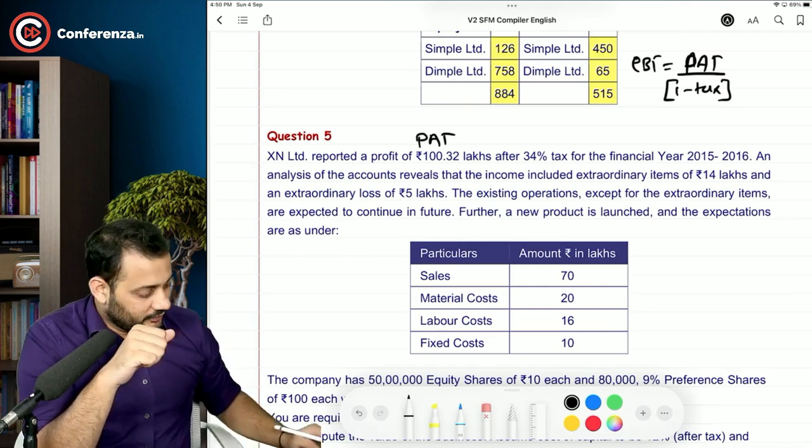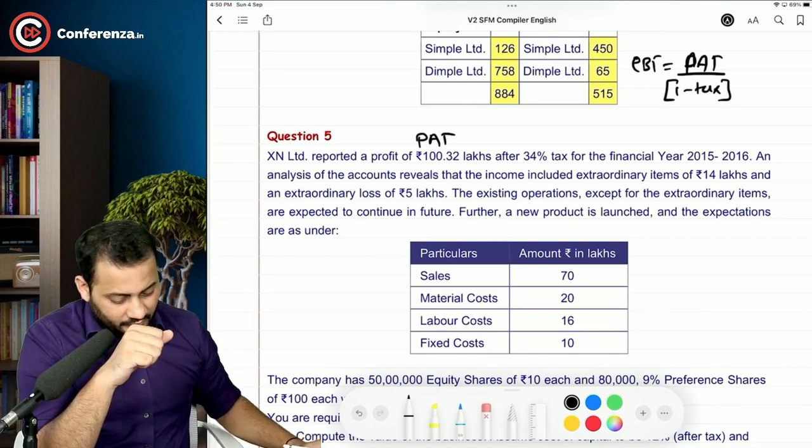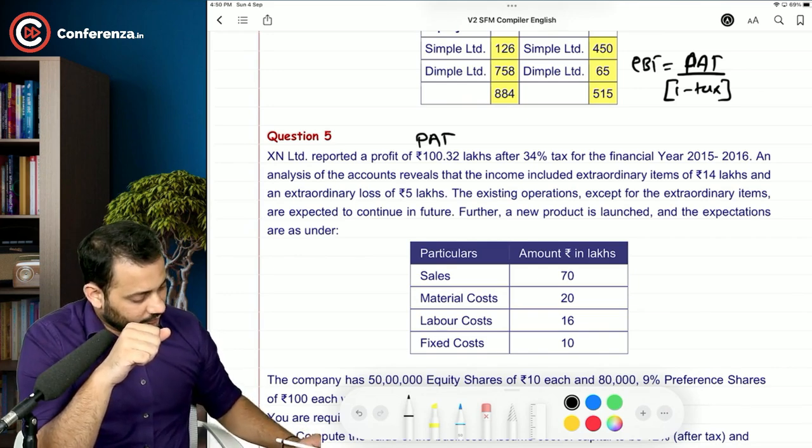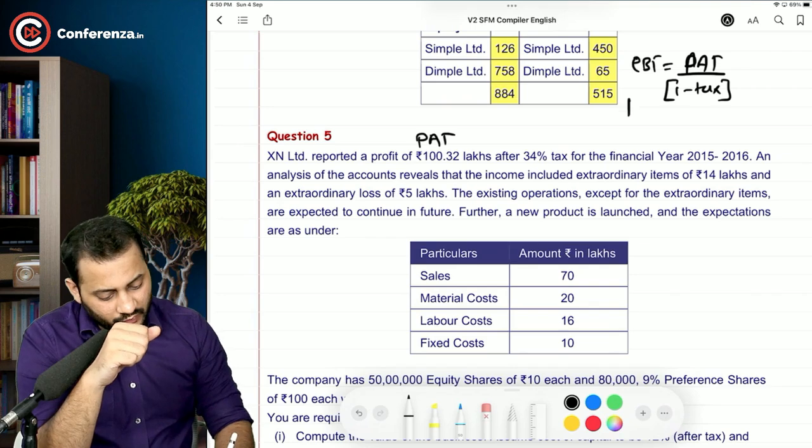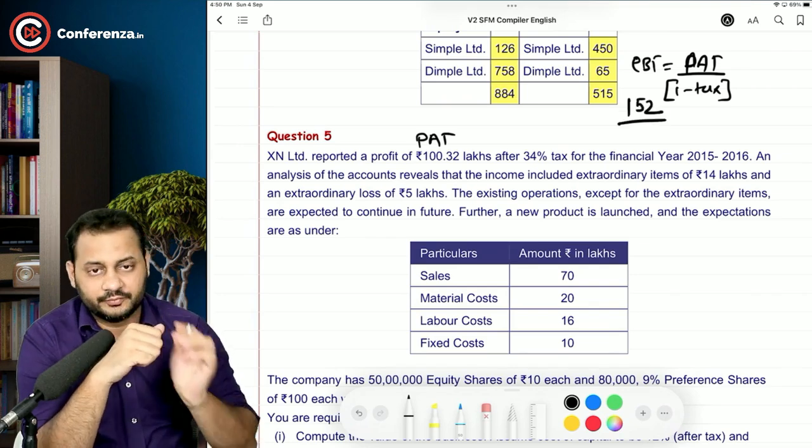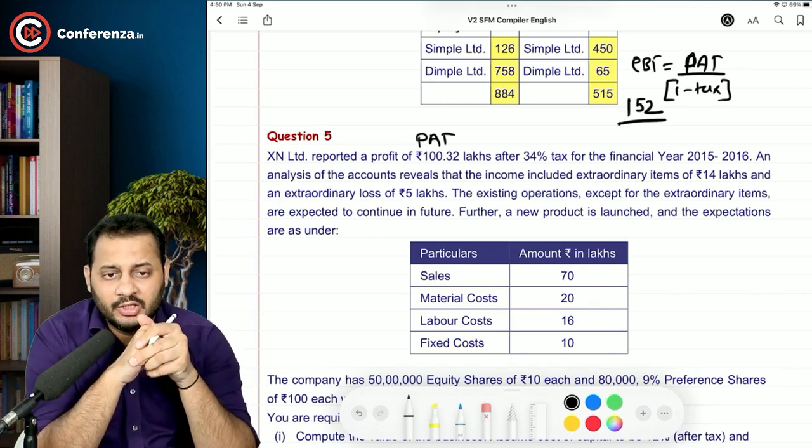Okay, sir, what will be the value then? 100.32 divided by 0.66, it comes to 152. This is profit before tax for the financial year 2015-16.